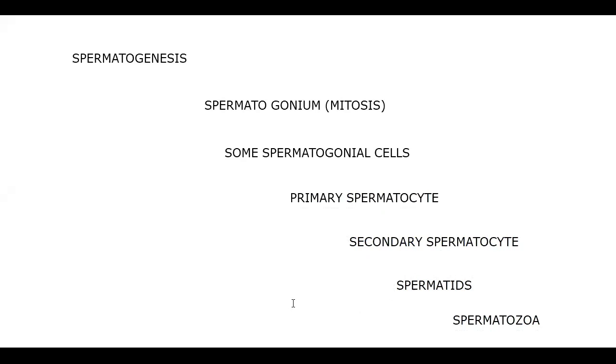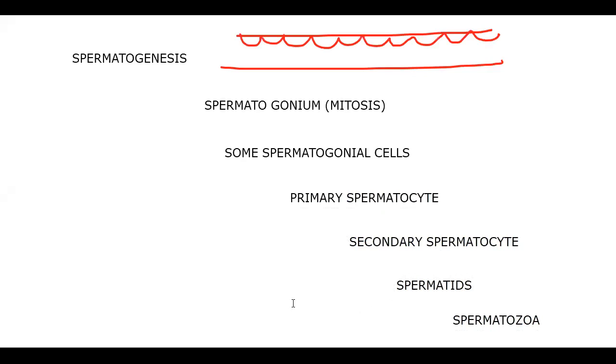For this story, we need to add the various contents. I'll draw the germinal epithelium also here, so that you can understand where exactly all these are happening. These are all happening in the seminiferous tubules. This is the seminiferous tubule, which contains germinal epithelial cells.